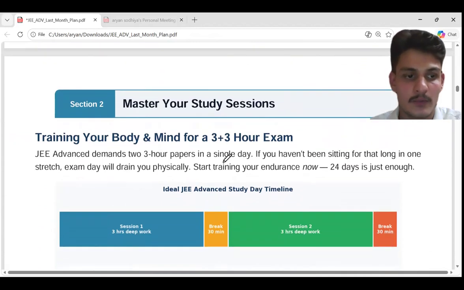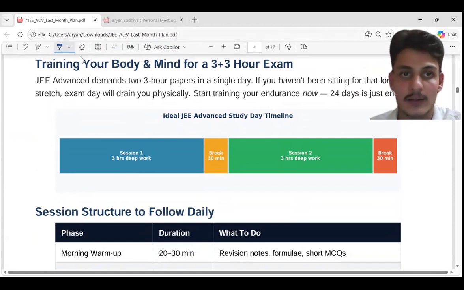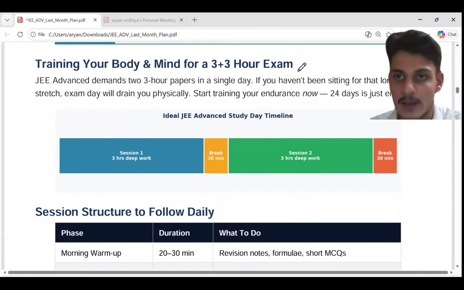So second, we will see how your routine should look. Okay, so train your body and mind for a 3+3 hour exam. Previously, you were giving JEE Main in April. So now this is the time that you should get familiar with the JEE Advanced pattern. Okay. So you should attempt a 3 hour paper, then take a 30-minute break.